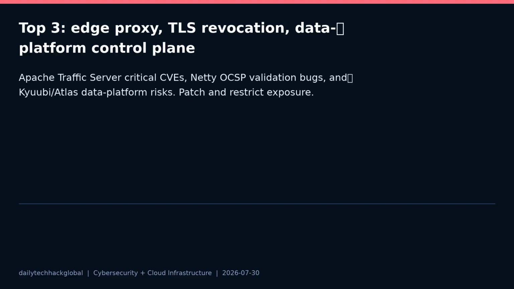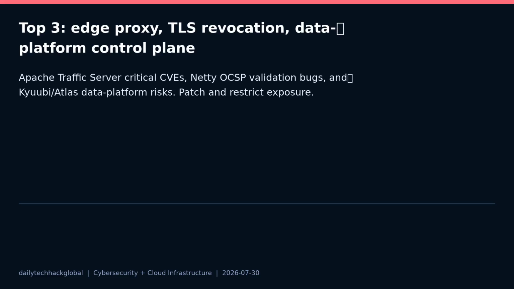Today's top 3 security stories are all about systems that sit on trust boundaries. First, critical Apache Traffic Server flaws, including request smuggling, policy bypass, and certificate generation risk at the edge. Second, Netty OCSP validation bugs that can weaken revoked certificate handling in Java services. Third, Apache Kyuubi and Apache Atlas issues inside data platforms, where proxy behavior and missing authorization can put internal systems